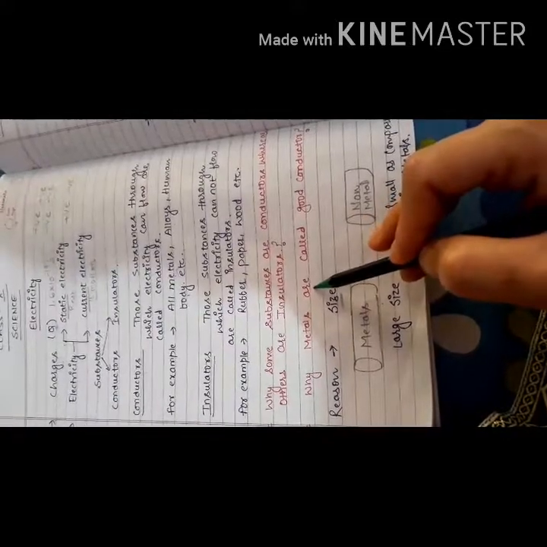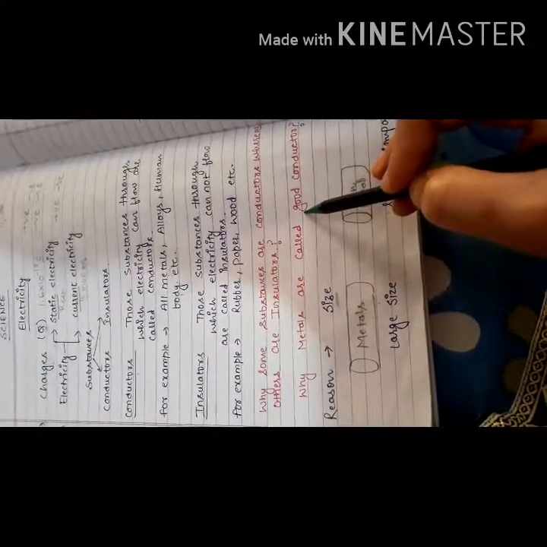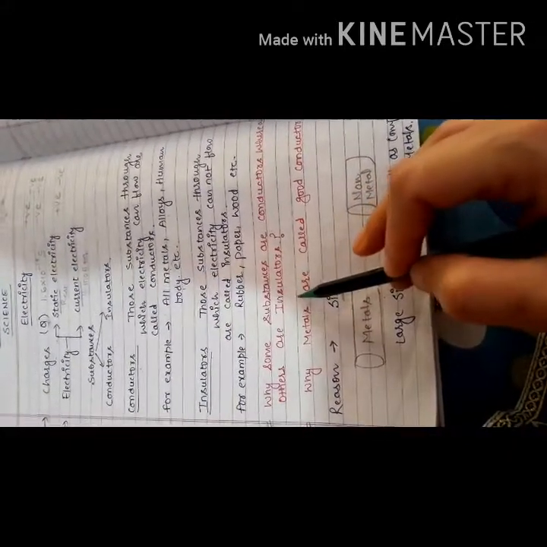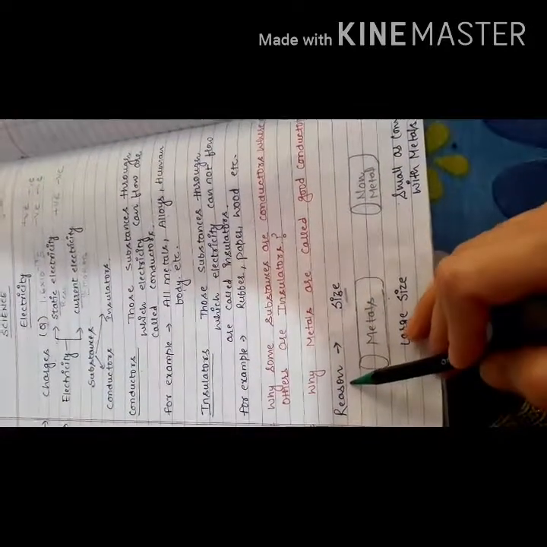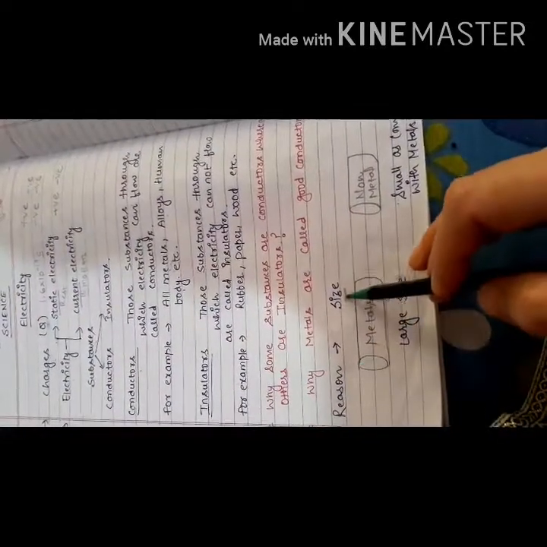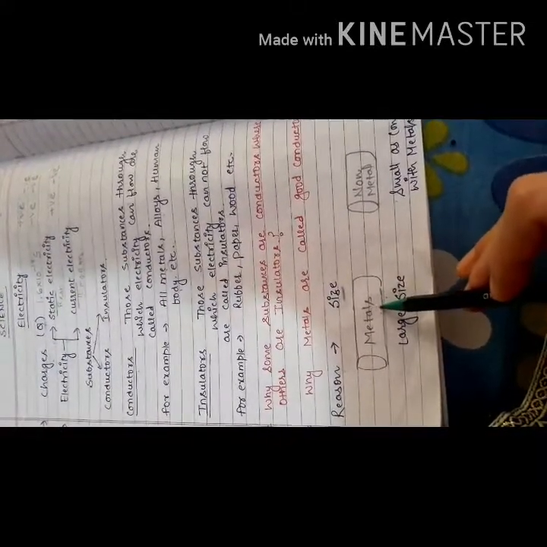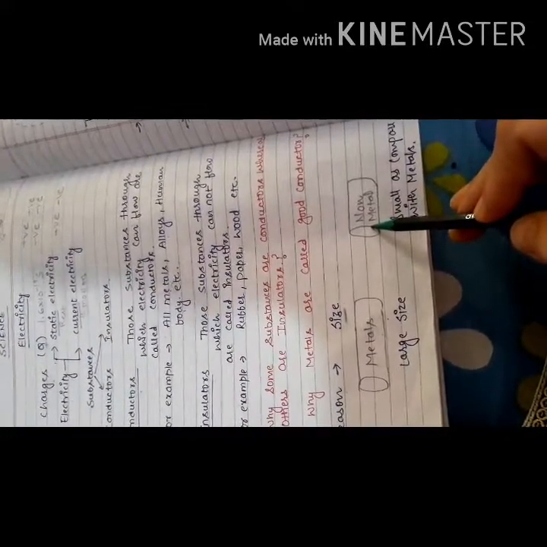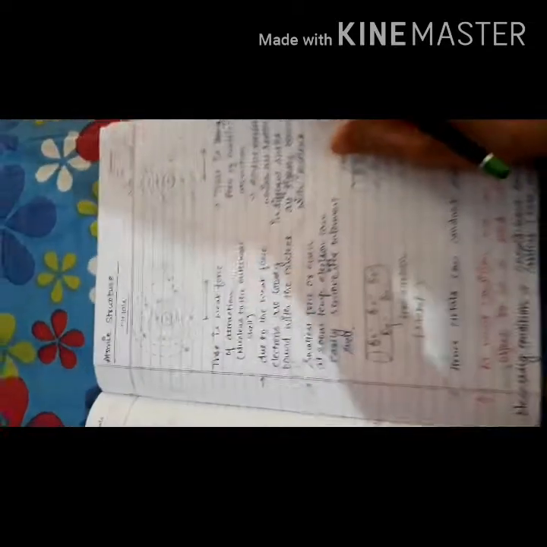And another similar question is, why are metals called good conductors of electricity? The reason for both these questions I will explain below. The main reason for both these questions is based on size. We know that metals are generally large as compared to non-metals. I will briefly explain it with the help of atomic structure.